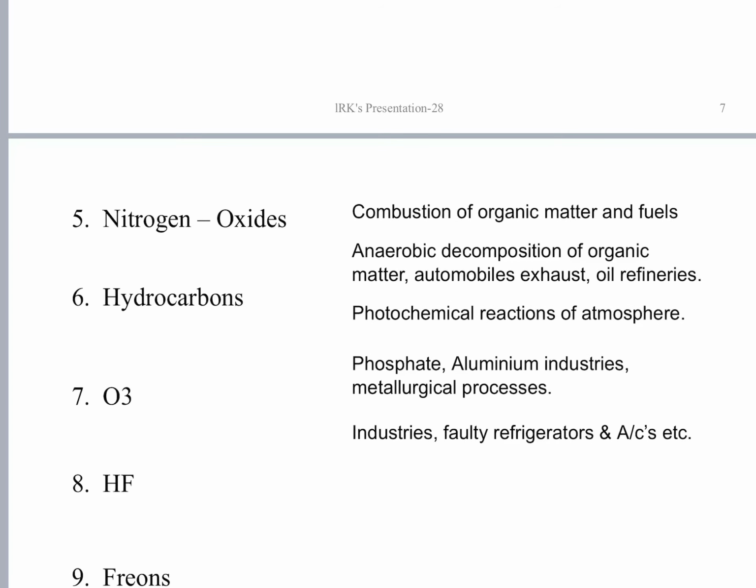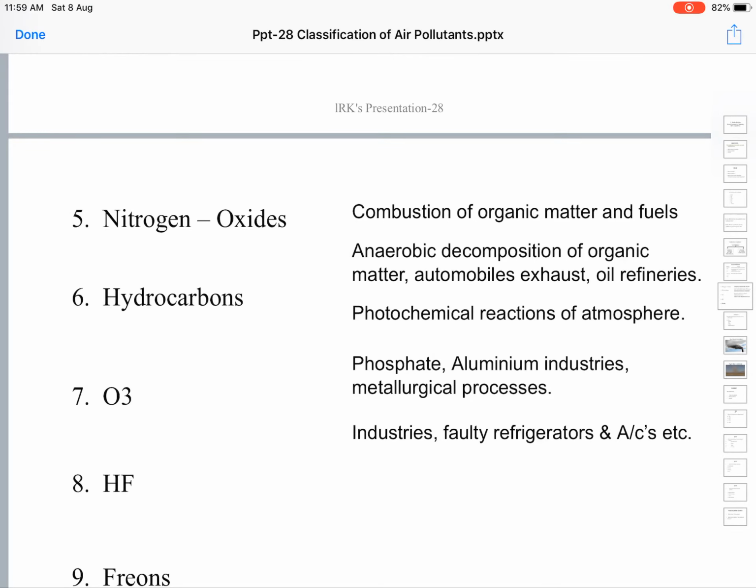The oxides of nitrogen are released into the environment by the combustion of organic matter, and also by the anaerobic decomposition. Oxides of nitrogen are released by combustion of organic matter and fuels, fossil fuels, combustion of twigs, wood and other vegetable matter.